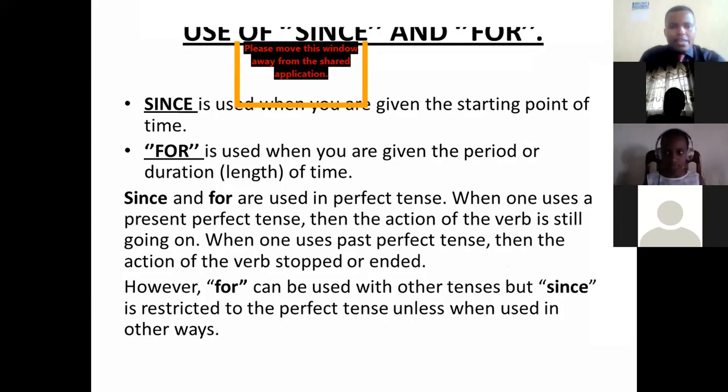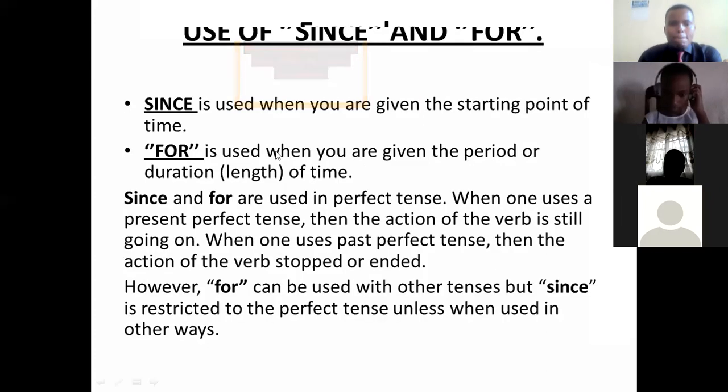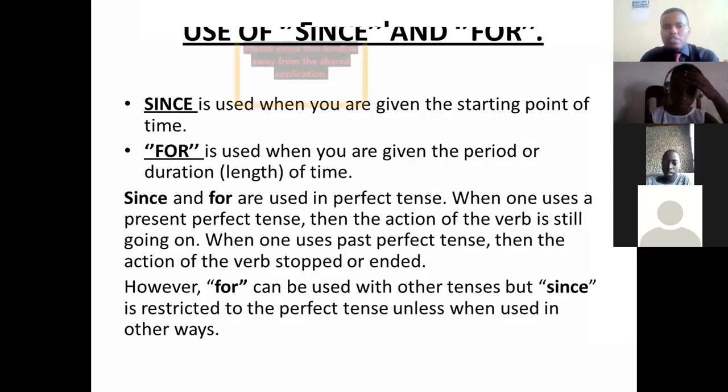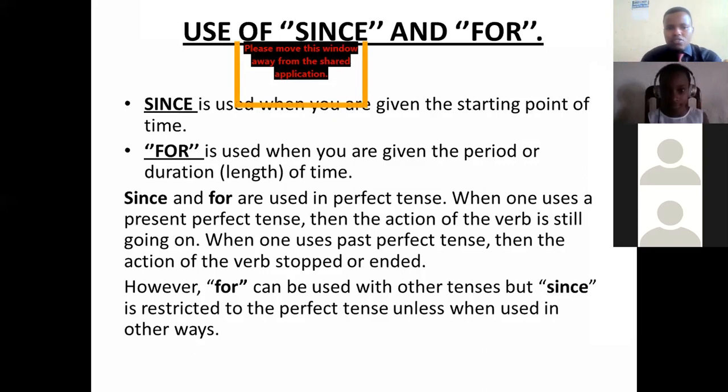Then here we are going to see the subordinating conjunctions since and for. Then how to use since and for. Since is used when you are given the starting point, when you want to show the beginning of the action. You want to show the starting point of the action. You want to show when the action started. Is it clear? When did the action start? Yes. You want to show when you started the action.